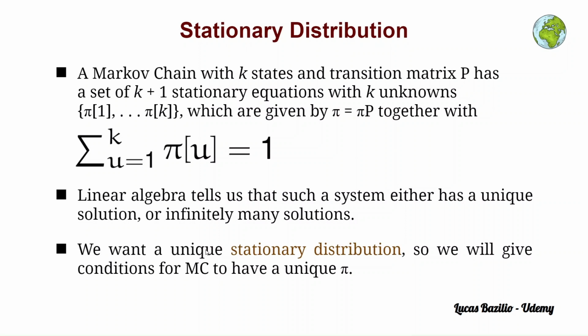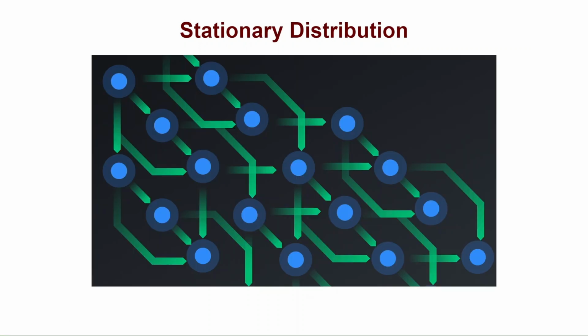So since we want this unique stationary distribution, we will see the conditions that must hold for the Markov chain to have a unique stationary distribution. We are going to see such conditions in the following lectures.